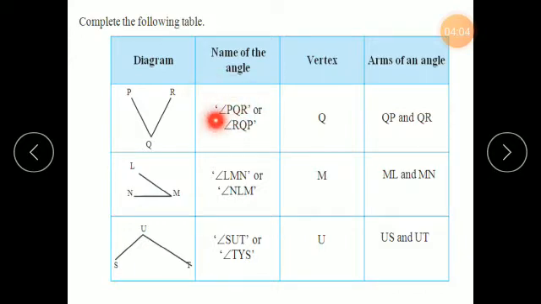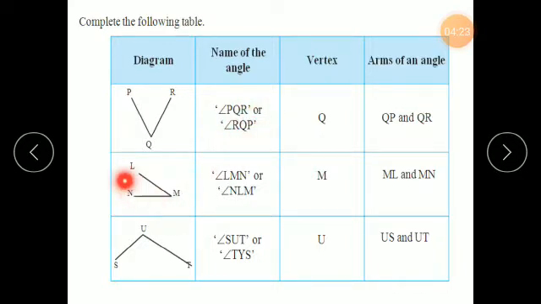What is the symbol? This is the symbol for the angle. You can read it either way, PQR or RQP. How can you read an angle? Any type. You can read the angle in two ways, PQR or RQP. So angle PQR or angle RQP.